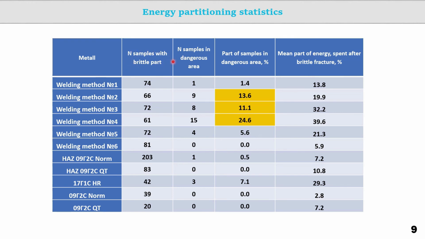into account. Counting the number of test results that fall into the dangerous zone shows that for some types of welded joints, such results account for almost 25% of samples with cleavage fracture sites. At the same time, the probability of such a result occurring in the base metal or heat-affected zone is minimized. This observation allows us to conclude that the situation in which the values of impact strengths obtained during impact bending tests do not reflect the real reliability of the metal of welded joints may occur quite often.